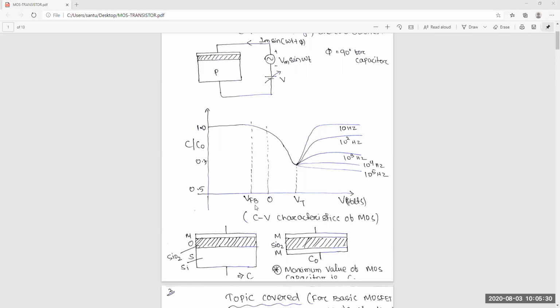For the p-type substrate, you know the concentration of P, the concentration of N and the intrinsic concentration, you know that or not? Yes, sir. That is at the surface, because it's a MOS junction, metal oxide silicon. At that surface, oxide to silicon, is the band flat or bending? If it is flat, then that point voltage is nothing but the flat band voltage. Okay, we'll go to the next slide.